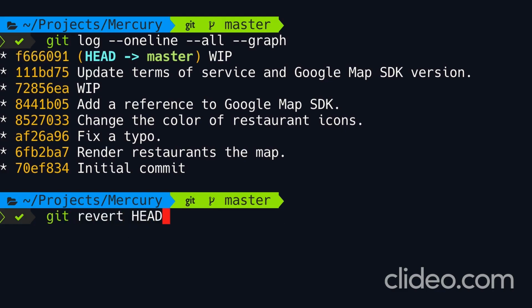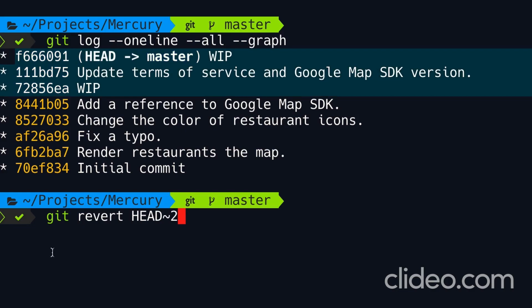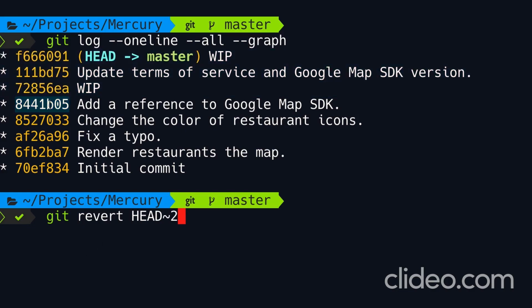We can also revert an earlier commit, like head~2. This will revert this commit over here. We can also specify a range. Let's say we want to revert all the last 3 commits. First, we look at the parent of this commit. So that is this commit over here. So here we say revert head~3 to head.